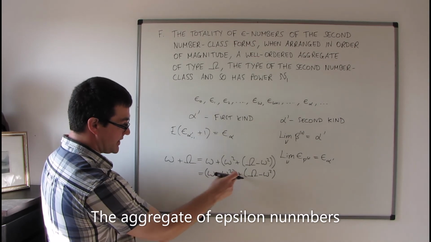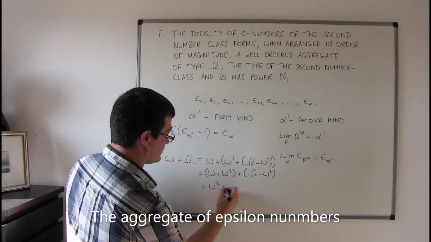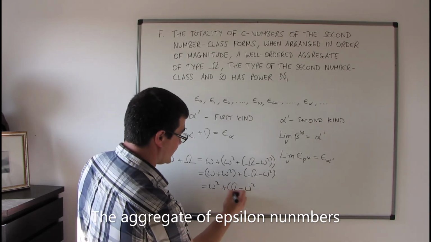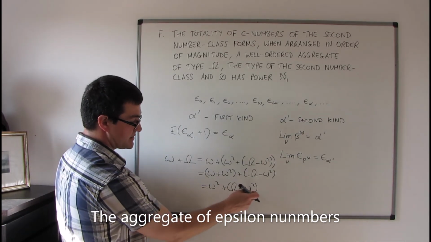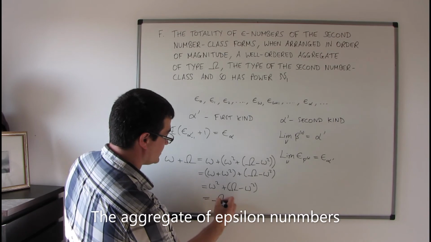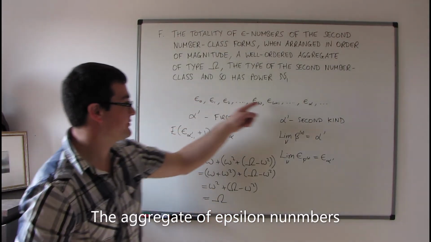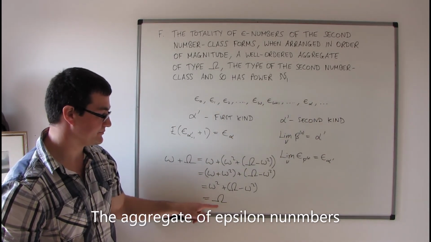But omega plus omega squared is just equal to omega squared. But then omega squared plus capital Omega minus omega squared is just equal to capital Omega. In other words, the type of this aggregate here is just capital Omega.